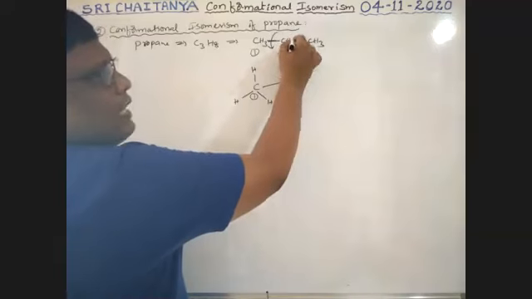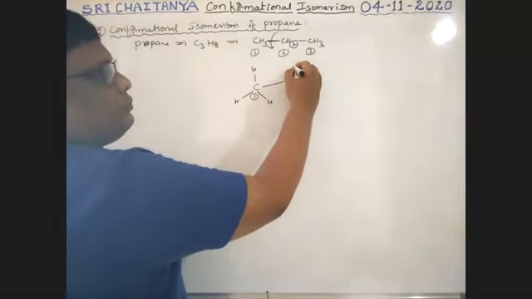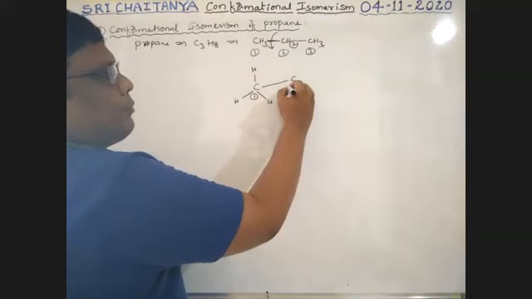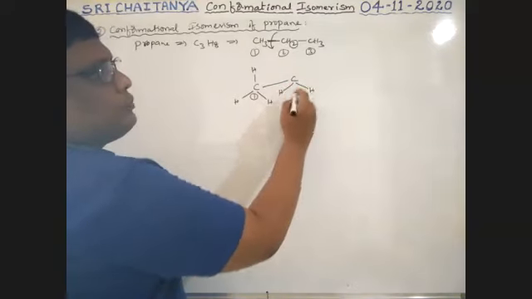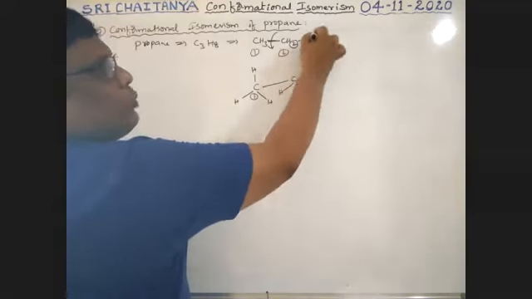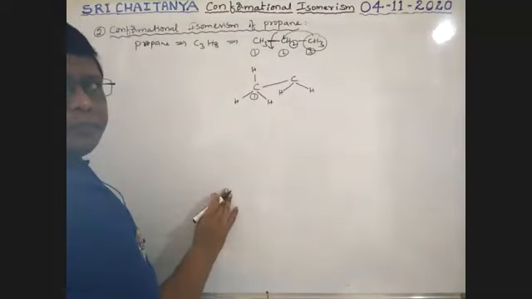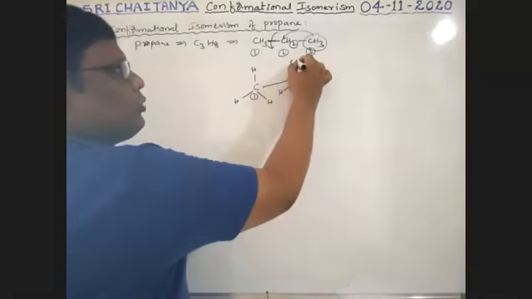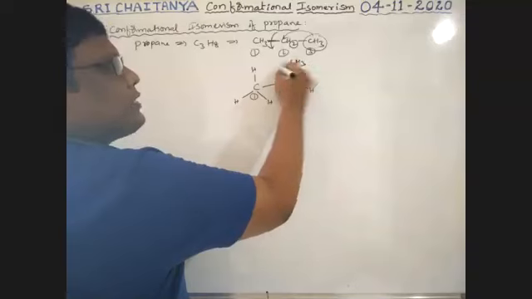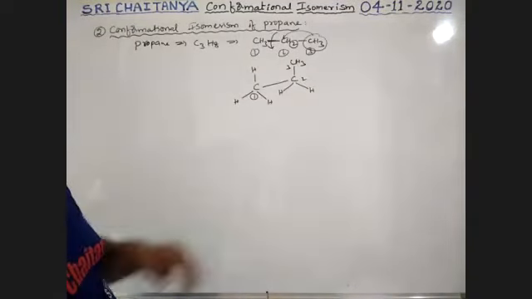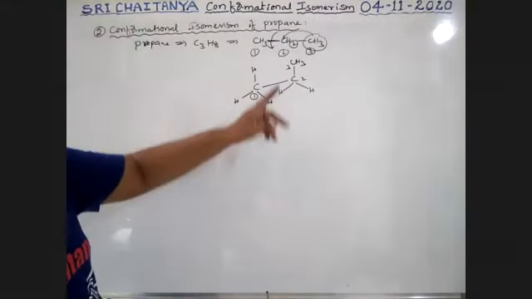The second carbon has 2 hydrogens, and the methyl group is also attached to it. The third carbon is the methyl group. So this is the structure for propane.